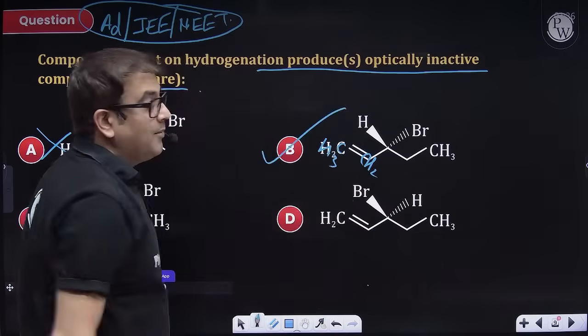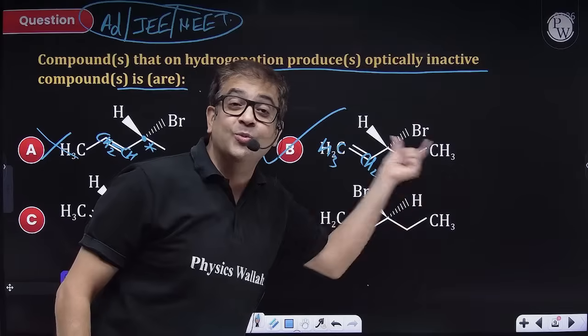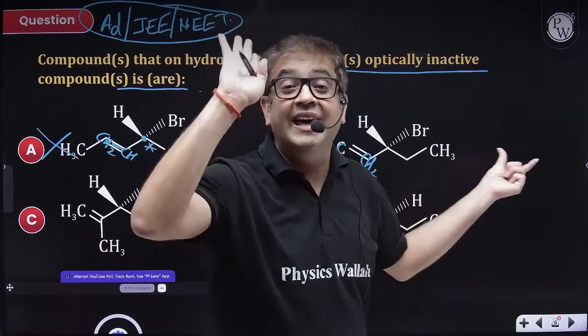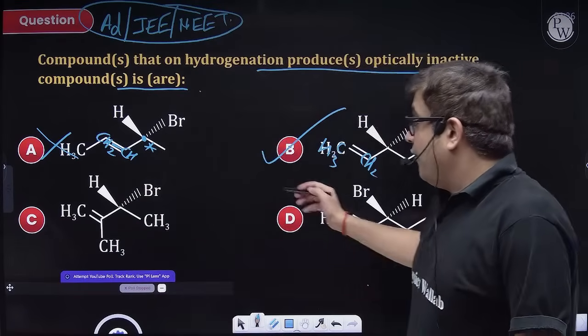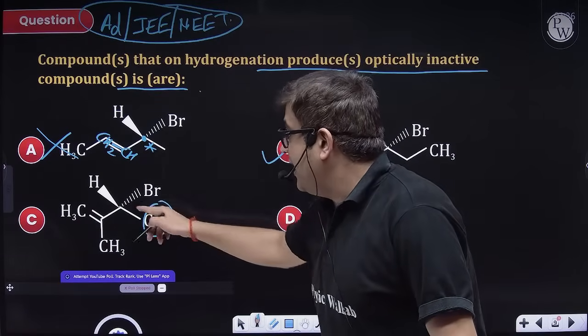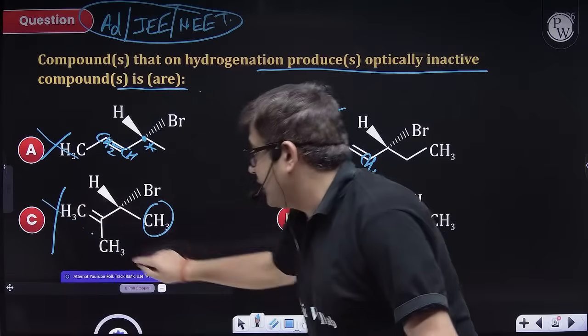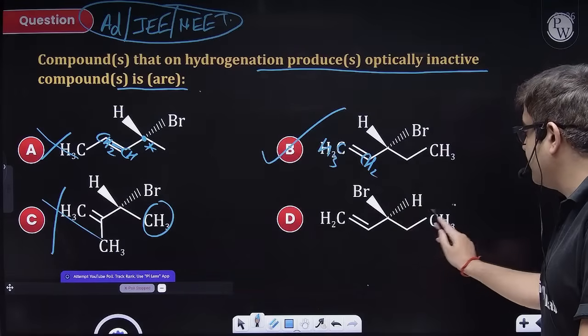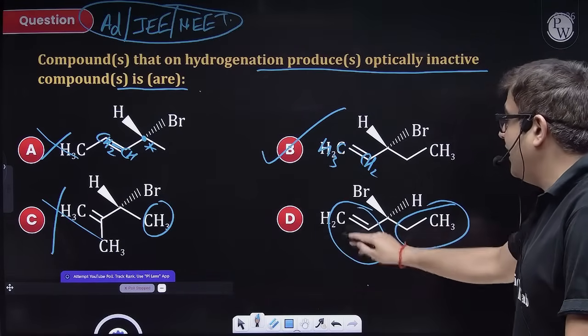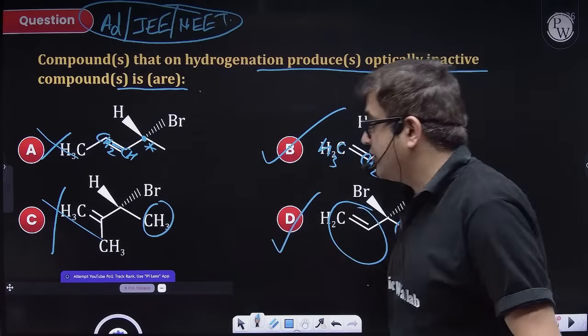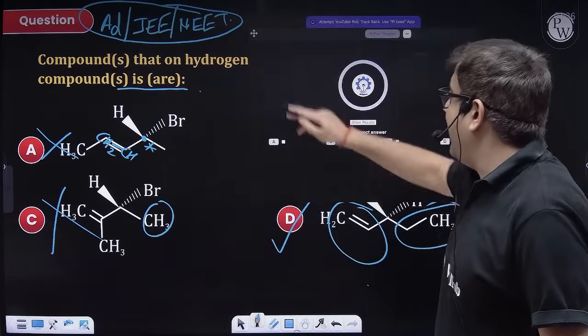So this will become optically inactive because now both groups will be ethyl and it will not be a chiral carbon. What about here? This is methyl. This will be isopropyl. So still it will be optically active. So not an answer. Here, this is ethyl. This will also become ethyl. So this will also become inactive. So your answer will be B and D.